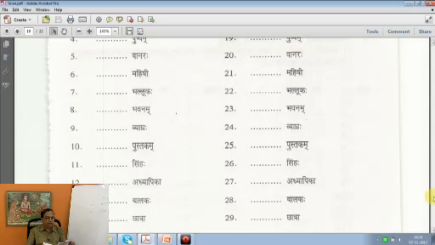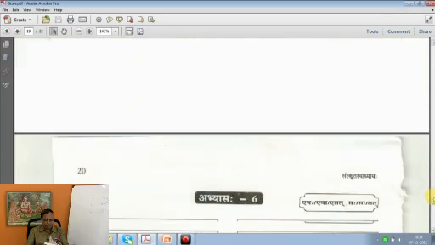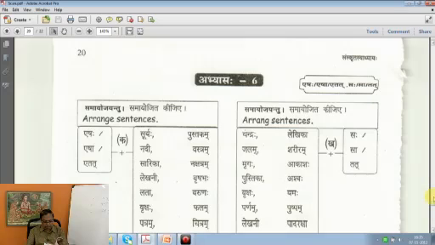Then we move on to the next page, page number 20. Some more exercise is flashing. Samayojayantu, arrange sentences by picking up from the table given there.